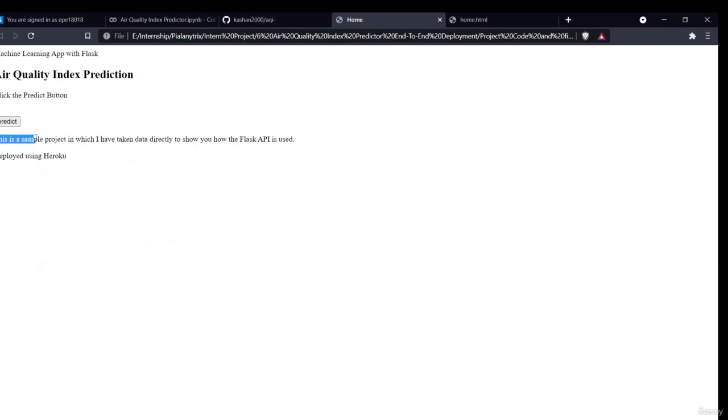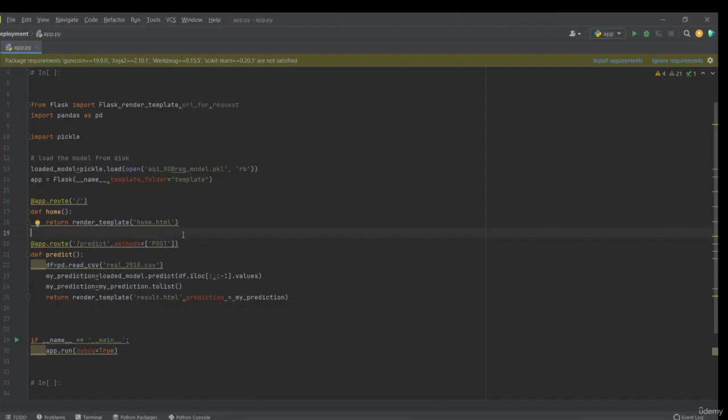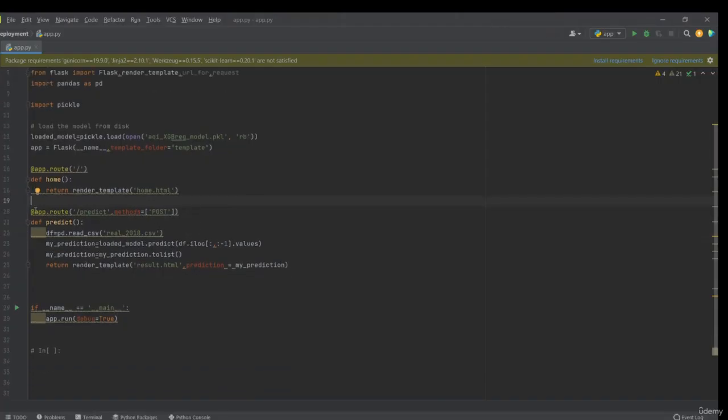I've written this sample project in which I have taken data directly to show how the Flask API is used. In this app, I am not taking any data from the user. I am just simply giving my data from the app.py file itself. How? Let's see that.